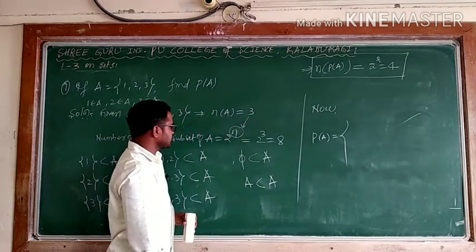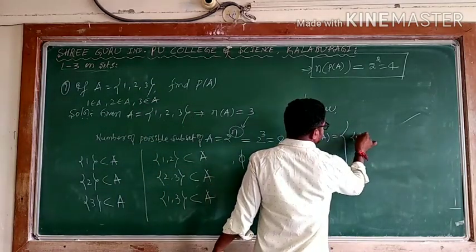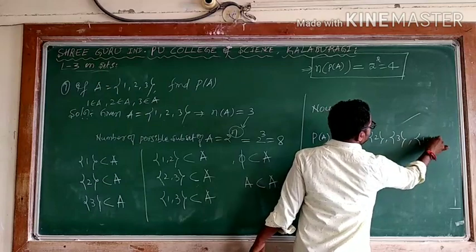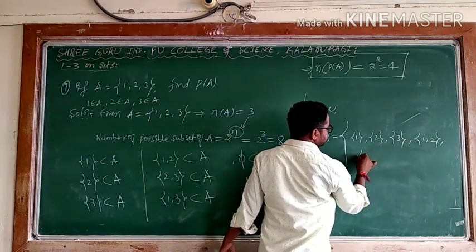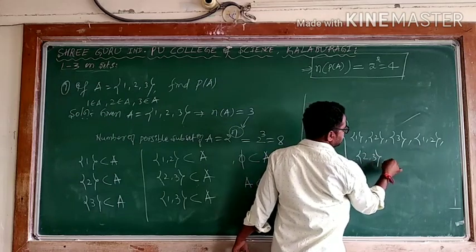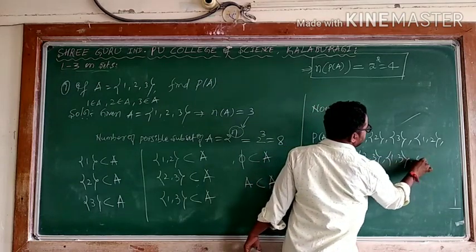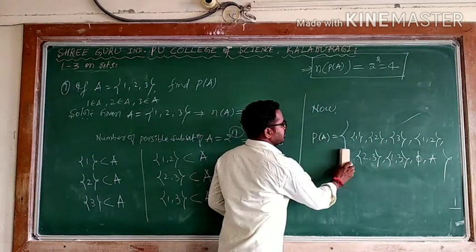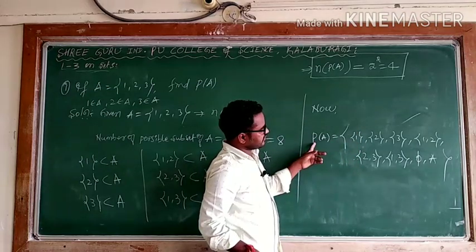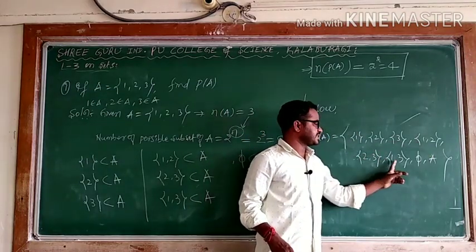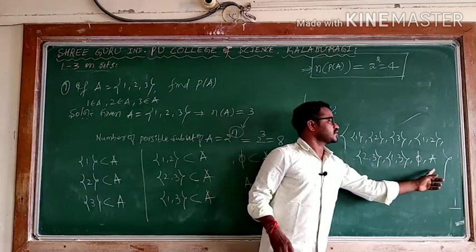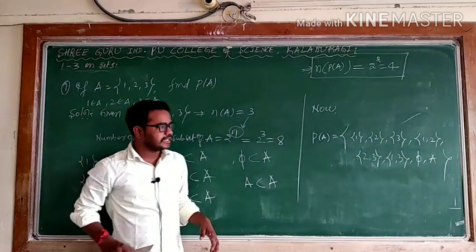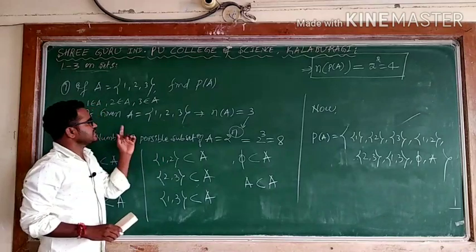First element is {1}, then {2}, then {3}, then {1, 2}, then {2, 3}, then {1, 3}, and then the empty set, and another one is capital A, each in between flower brackets. Yes, P of A has 1, 2, 3, 4, 5, 6, 7, 8. These all are the collection of all possible subsets of the given set A.